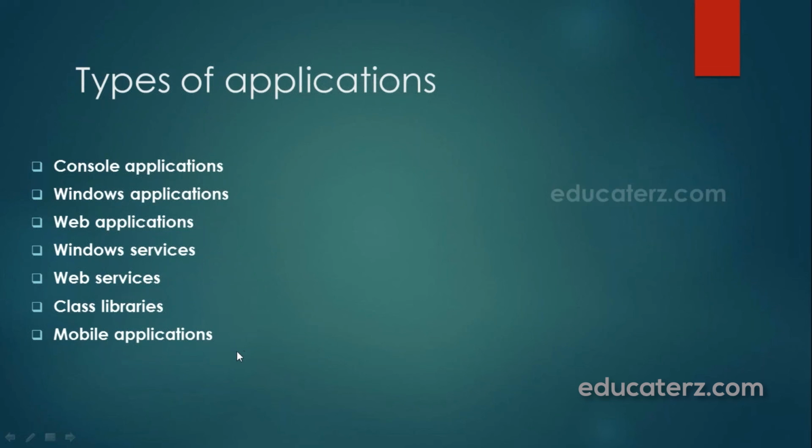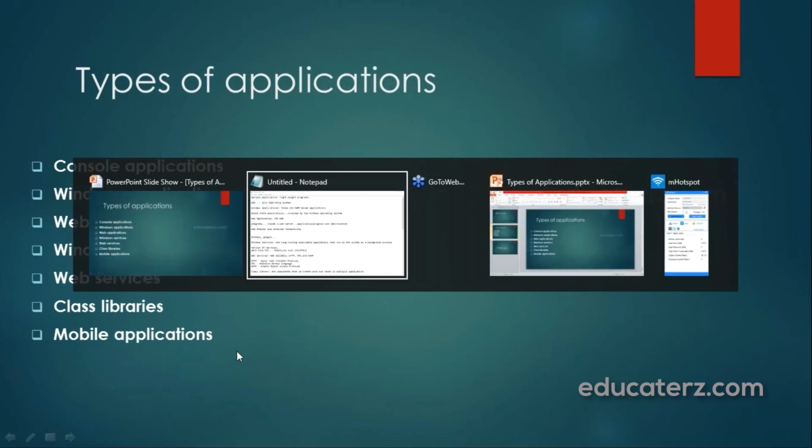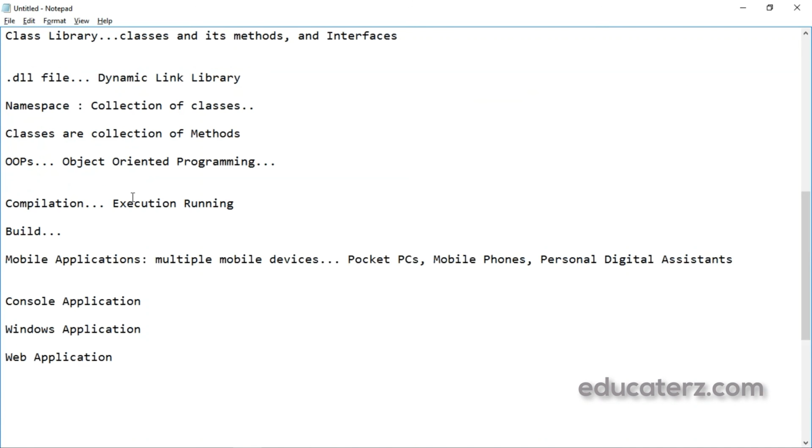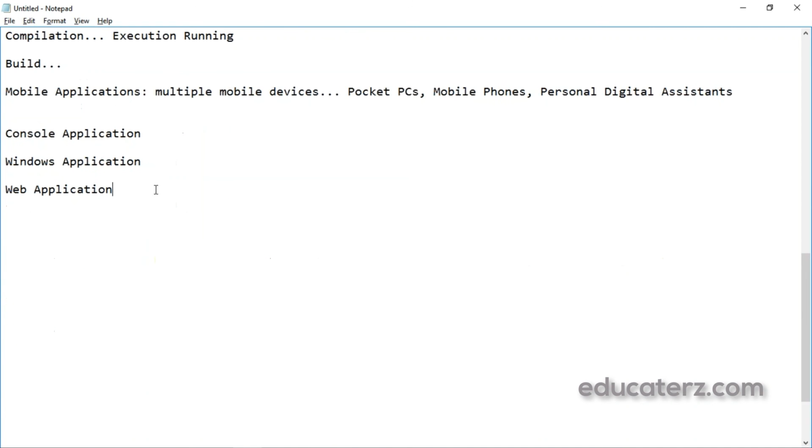Out of which the three are famous. Those are called a console application, then Windows based application, then web based application. These are very famous. Now these mobile applications are also getting famous.